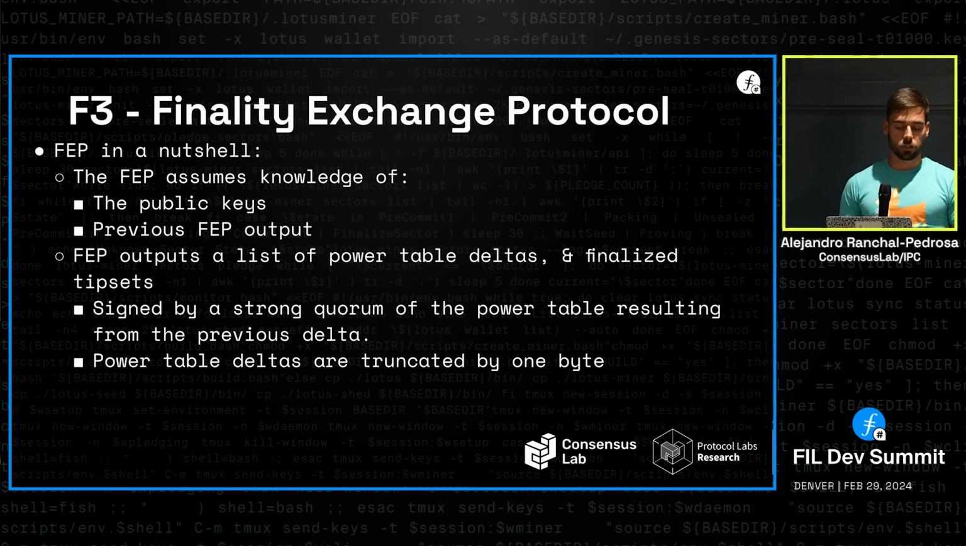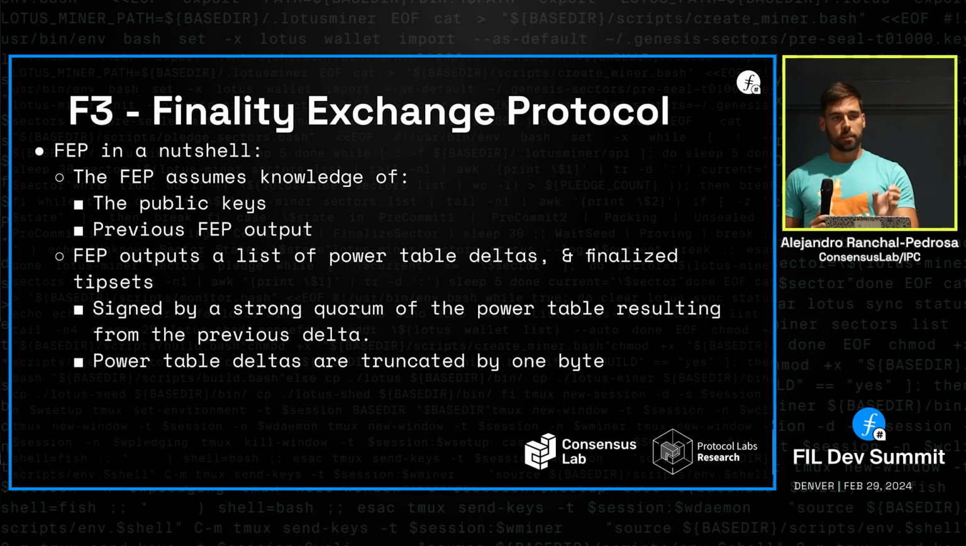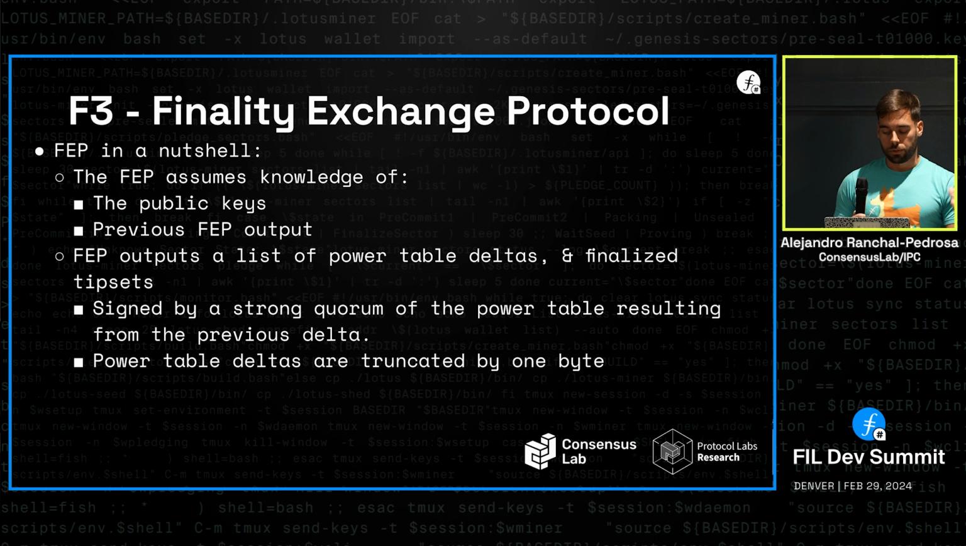And with that, and the knowledge of the public keys and the previous finality certificate, the verifier can compute the changes to the power table, compute the new power table, and also verify that these new tip sets are being finalized. Another interesting detail is that the power table deltas are actually truncated by 1 byte. That's because we don't want to represent every small change in the power table, because that will lead to a much bigger finality certificate. So we accumulate changes to the power table and only represent them in the finality certificate when they're big enough.